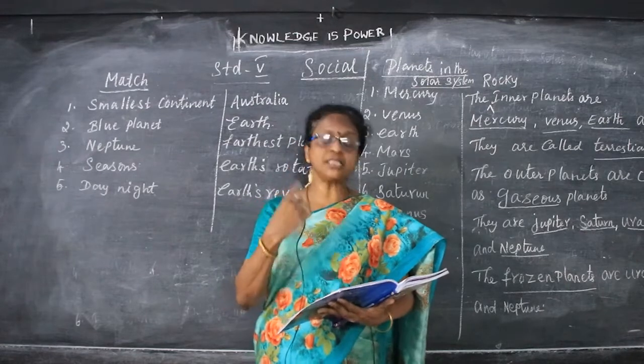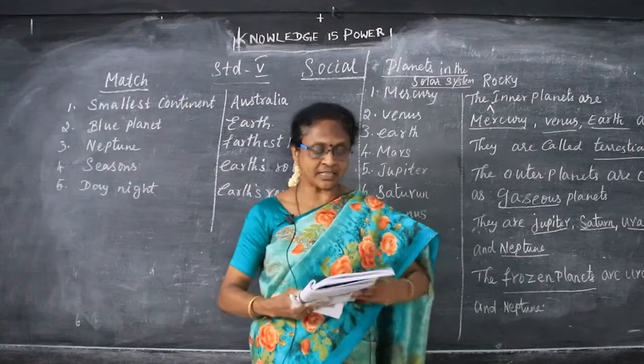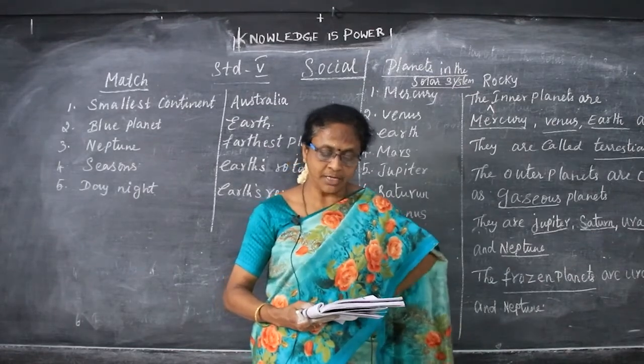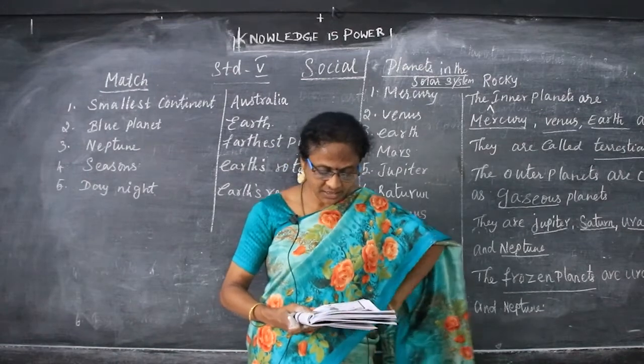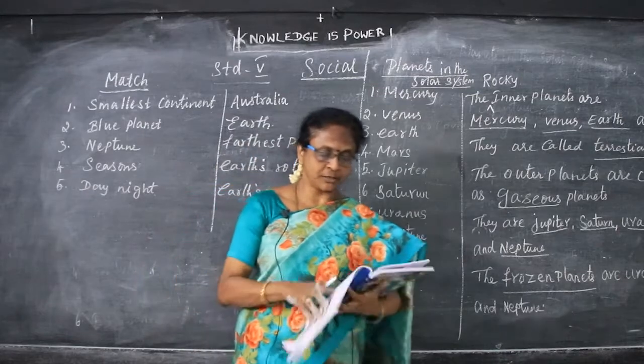The movement of the earth around the sun on its axis, tilted by 23 and a half degrees, is called the revolution of the earth. Only in this are the seasons caused. So this is called the revolution.